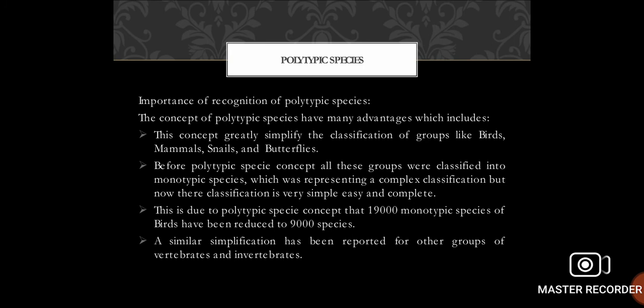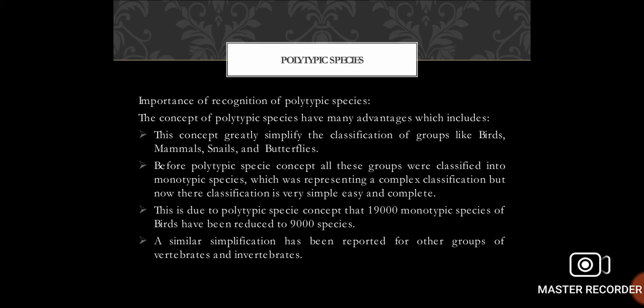The concept of polytypic species has many advantages, which include that this concept greatly simplifies the classification of groups like birds, mammals, snails, and butterflies. Before this concept, all these groups were classified into monotypic species, which represented a complex classification, but now the classification is very simple, easy, and complete.